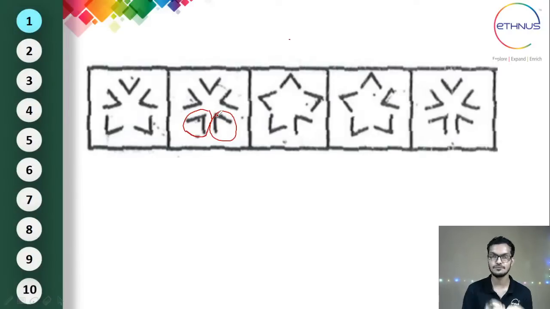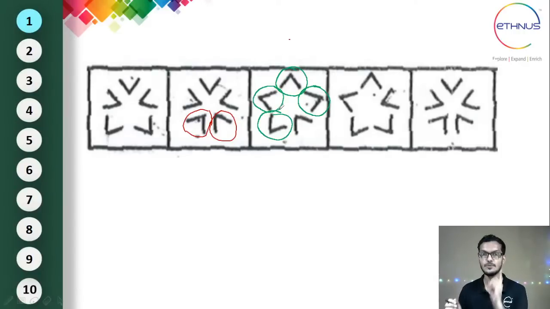Now, if you see from the second picture to the next picture, if you observe it carefully, this one on top has changed, and even this direction has changed. Even this direction has changed, and this one also has changed. But the only one which has not changed direction, a complete 180 degrees, is this one. Now let's go to the next picture.